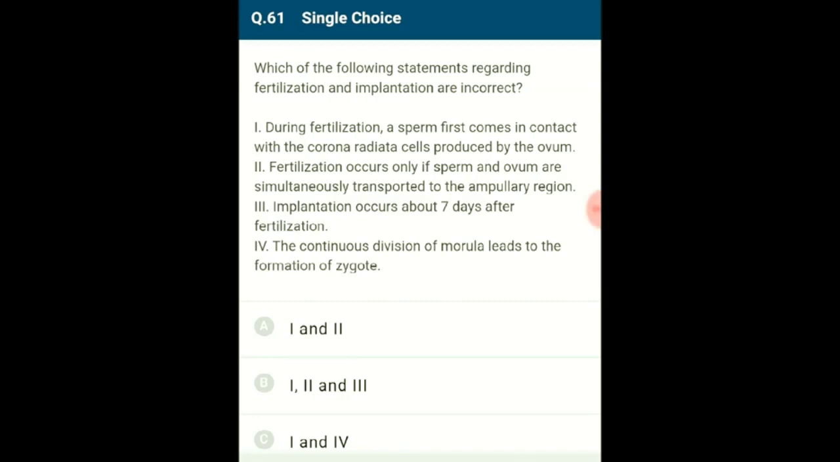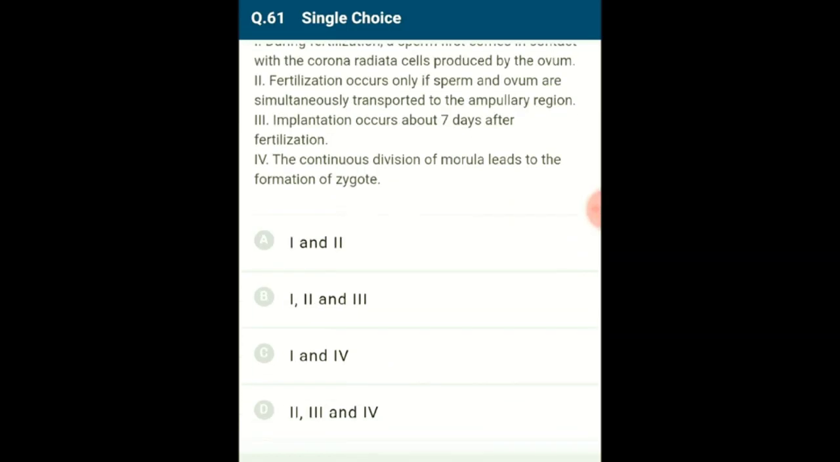Fourth statement: the continuous division of the morula leads to the formation of the blastocyst. The blastocyst then moves towards the uterus for implantation. So here the incorrect statements are first and fourth. So the correct option is C.